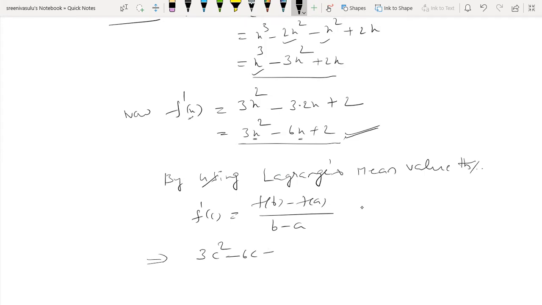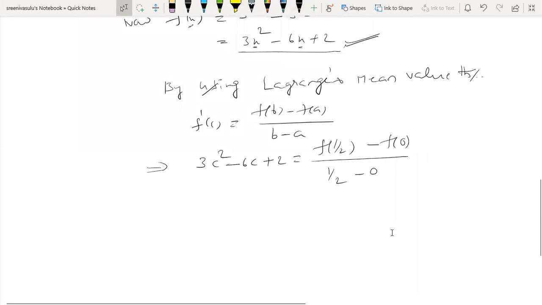Which is equal to f of b, means f of 1 by 2, because b value equal to 1 by 2. They provide the b value as 1 by 2. F of a means f of 0, they provide the a value is 0, by b minus a. Now simplify this expression. 3c square minus 6c plus 2 equal to f of b.